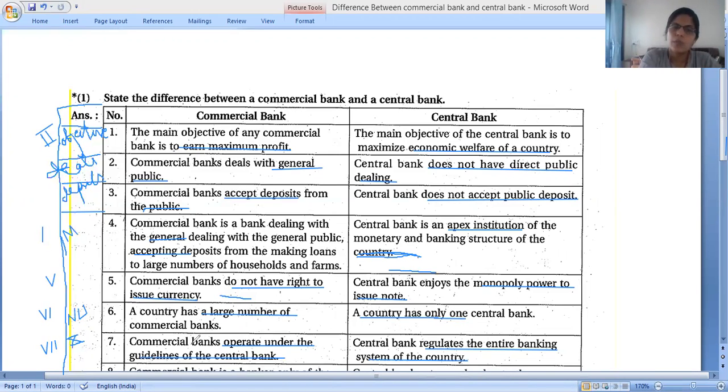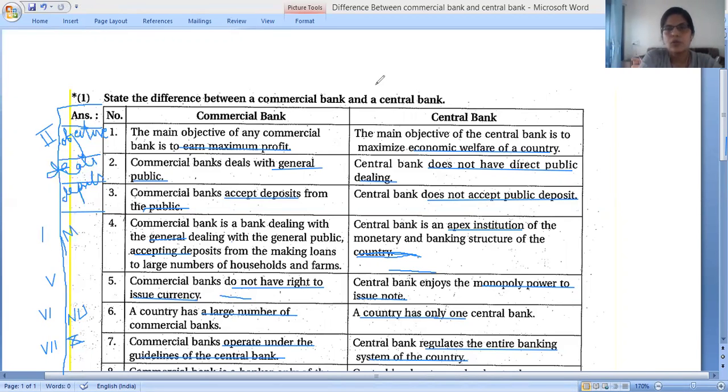Next, the seventh point. The main heading is operate. Commercial banks operate under the guidelines of the central bank, and the central bank regulates the entire banking system of the country. We have completed the seventh. Now the eighth one.